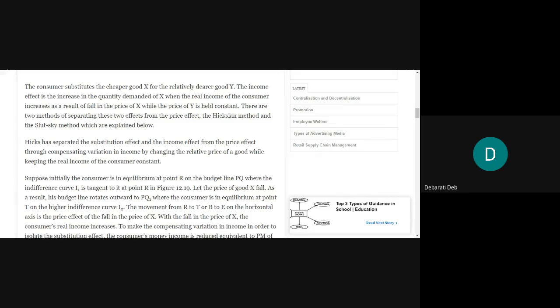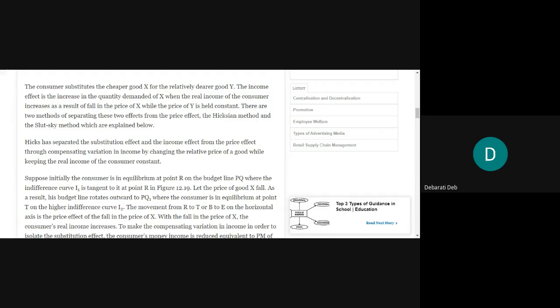The income effect is the increase in the quantity demanded of X when the real income of the consumer increases as a result of the fall in the price of X, while the price of Y is held constant.